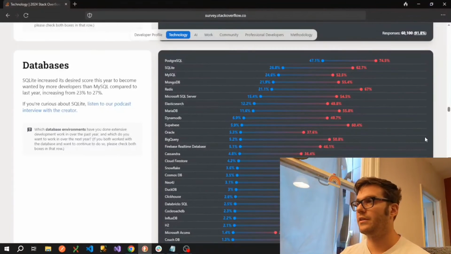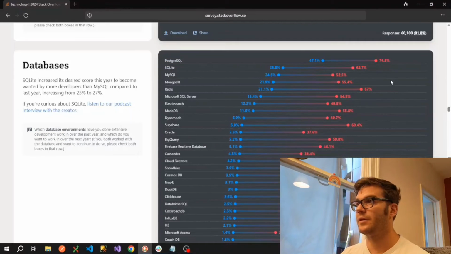And moving on to the admired and desired list for databases, we can see that an overwhelming majority of people using PostgreSQL are very happy with it, and SQLite as well. And really for the rest of the databases, there's not much in it, although you can see Oracle scores quite a lot lower on the admired list there.